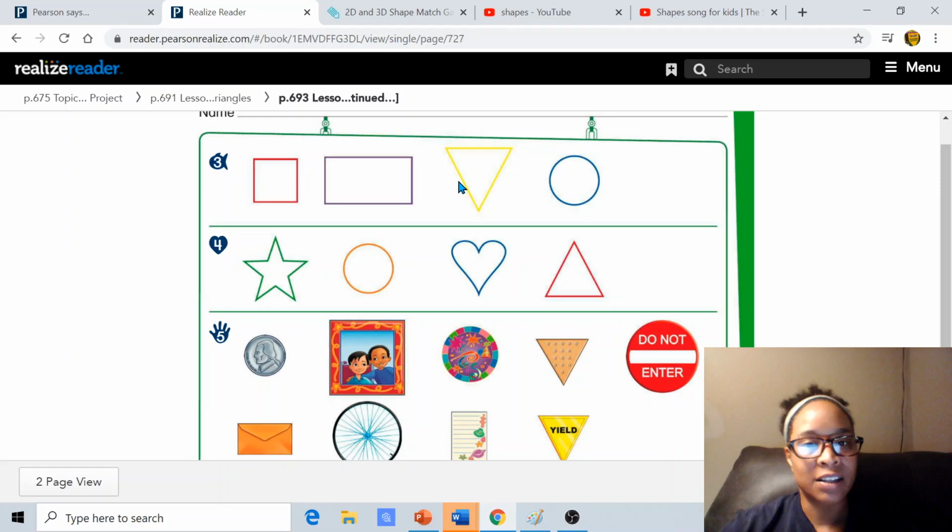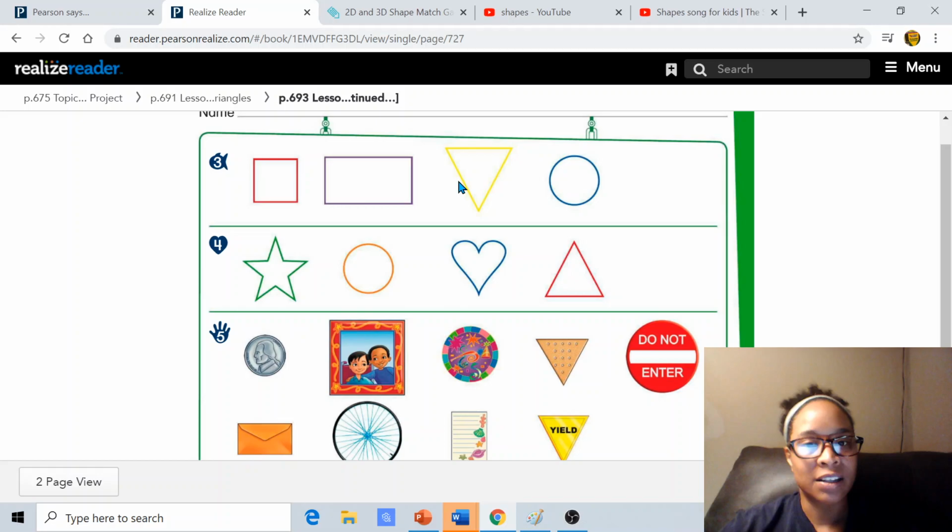Okay, I want you to, as quick as you can, point to the triangle. Which one's the triangle? Which one's the triangle? Is it this one? No, that is a heart. Good. That is a heart. All right, you're still pointing to the triangle. Is it this one? This green shape? No, you are right. That's a star.